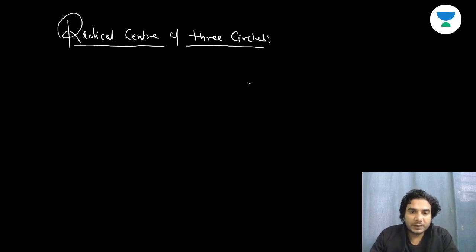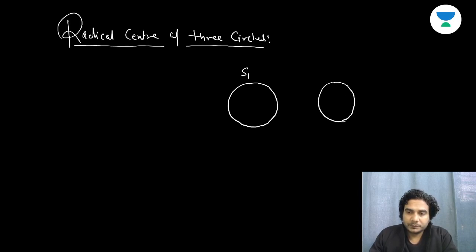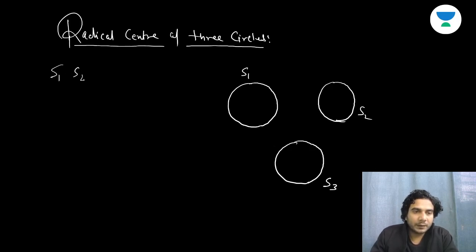So suppose three circles are given. One is S1, S2, and S3. So S1, S2 and S3 be three circles.